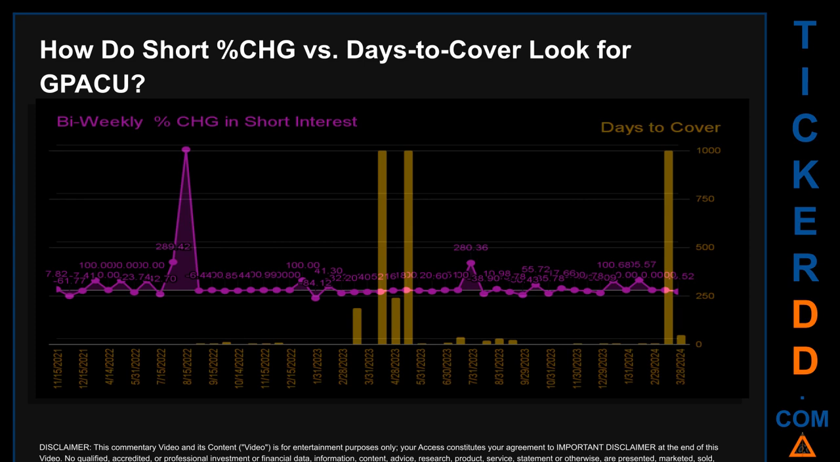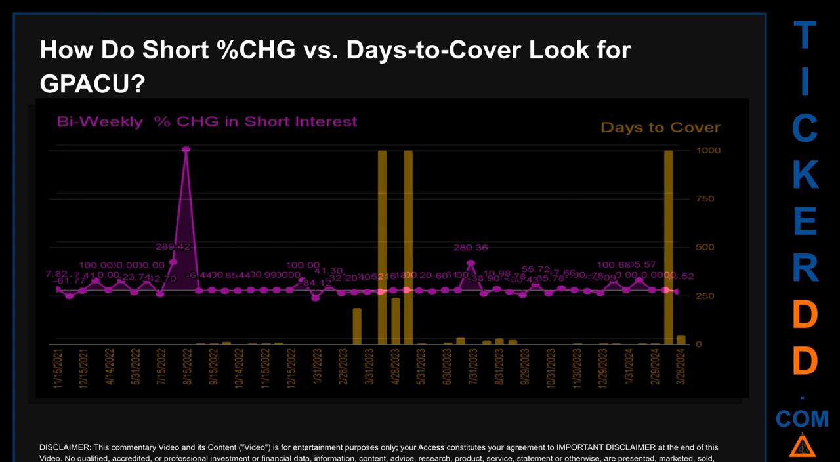Zooming out, I looked across 49 2-week snapshots, from latest found, March 28, 2024 to oldest found, November 15, 2021. In the graph, I overlaid bi-weekly percentage change in short interests against days to cover. Across these 49 2-week snapshots, the average percentage change of short interest was about 44.97%.